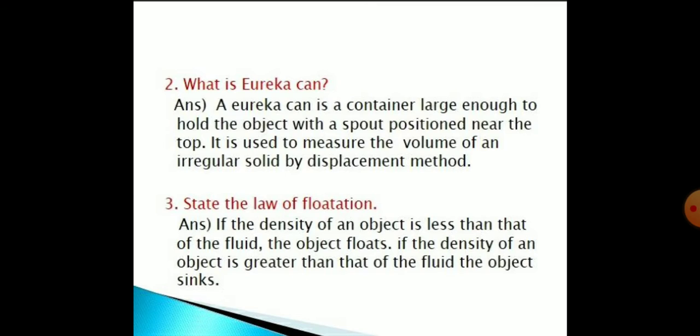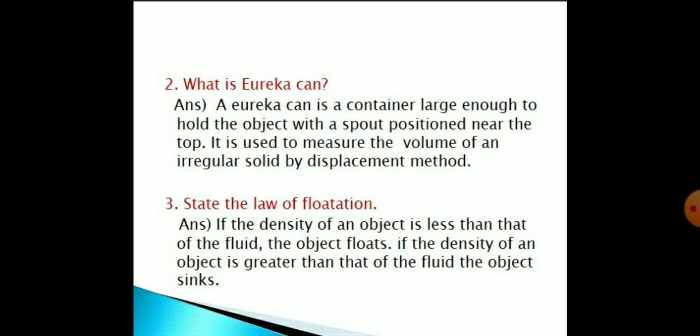A Eureka can is a container large enough to hold the object, with a spout positioned near the top. It is used to measure the volume of an irregular solid by the displacement method. So children, I have shown you a Eureka can. Okay, it is a cylinder-like structure. At the top position, one spout is there.